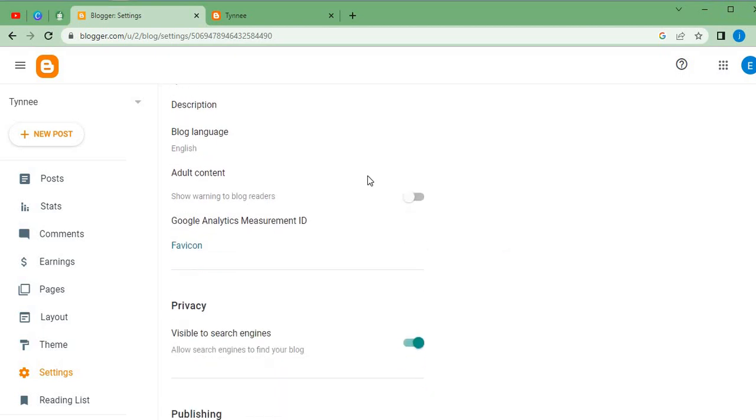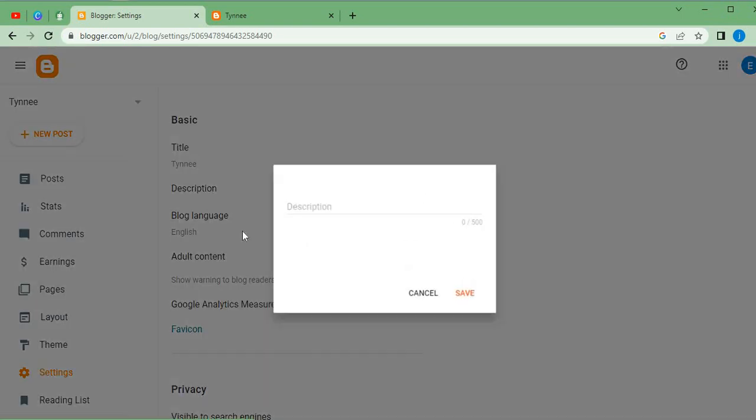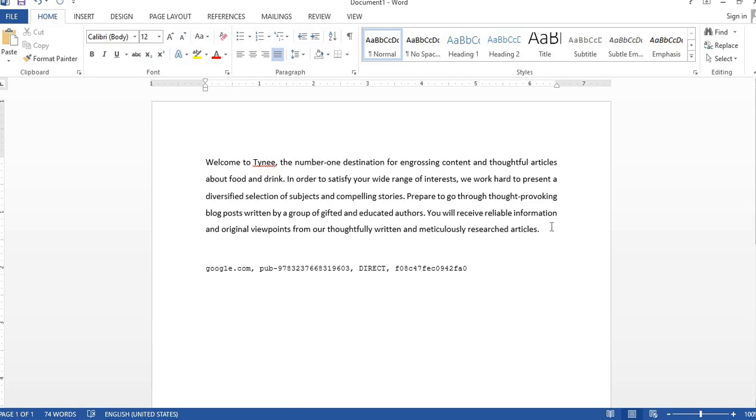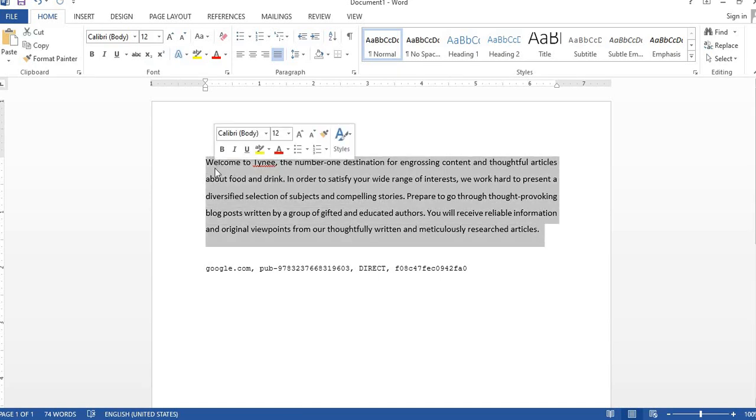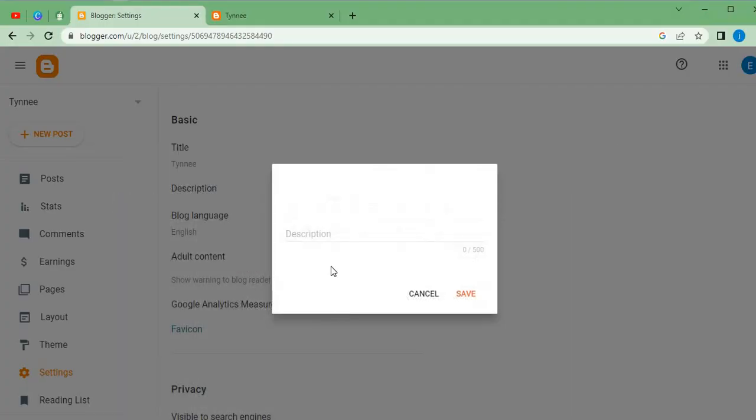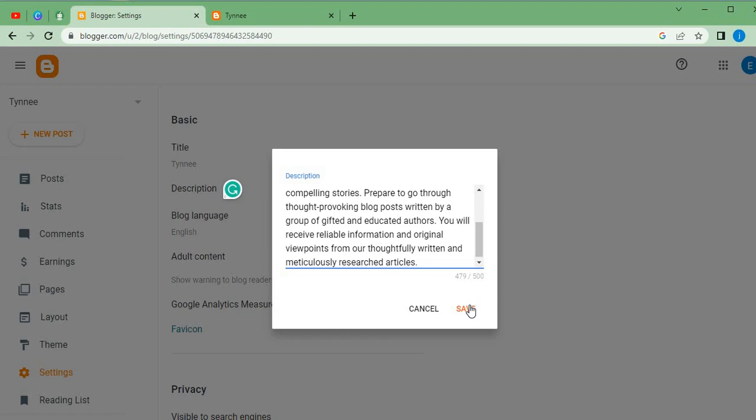But for the fact that Google will never allow adult content, we can decide to leave this like this. And the next thing we need to do is to click on our description here. I have my content generated already. So here it is here about Tiny. So I copy this, then I will come back to here. This is where I will paste. Fine, I will save this.